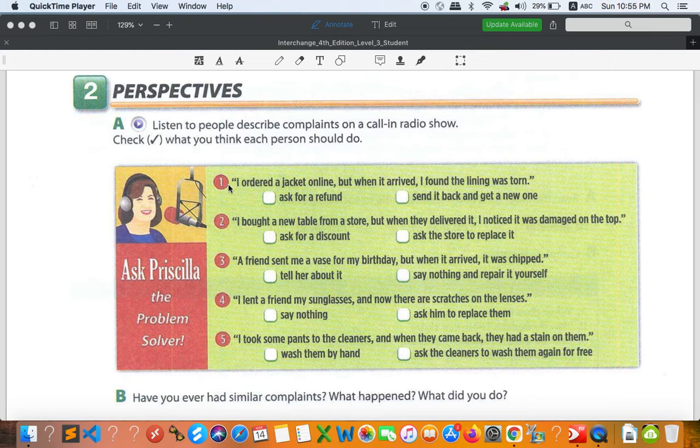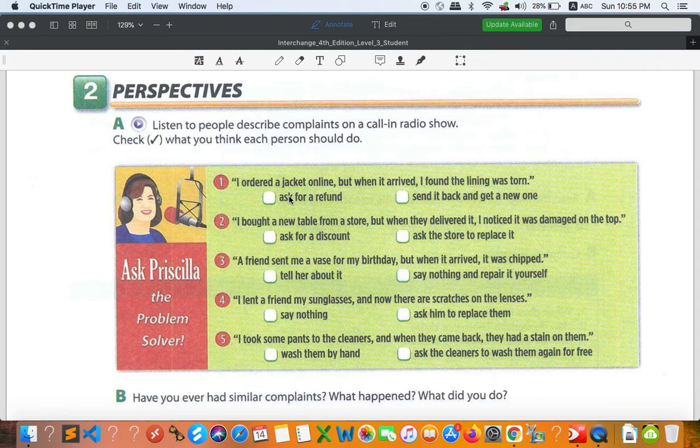So as you can see, the first one: I ordered a jacket online, but when it arrived, I found the lining was torn. Torn means broken apart. Okay, so the lining is the thread of the clothes that combines together. So it's a lining, the lining of the clothes. Okay, so if this happened to you,